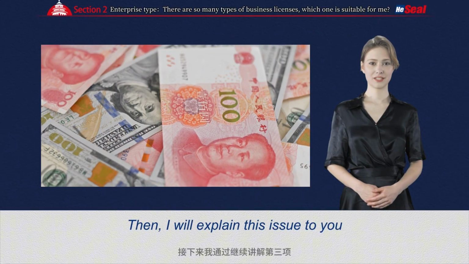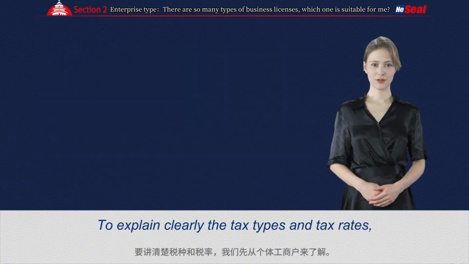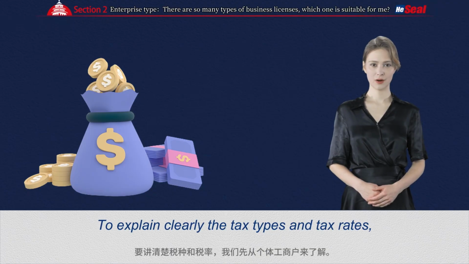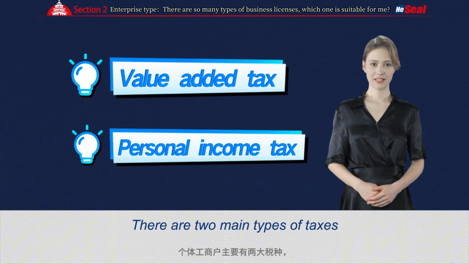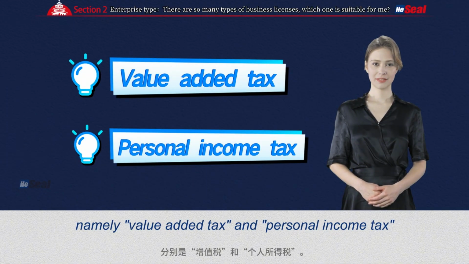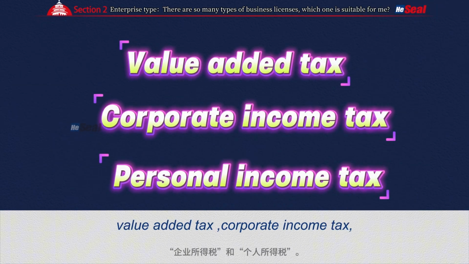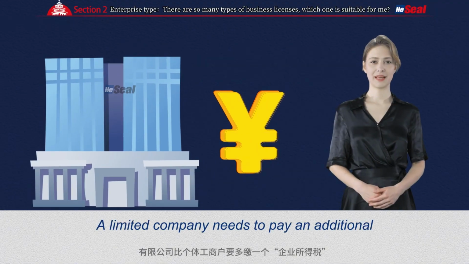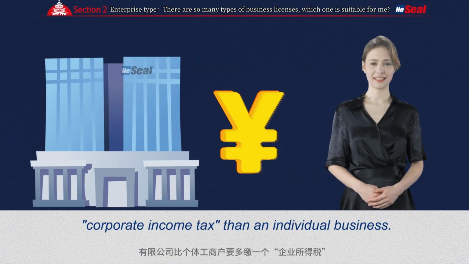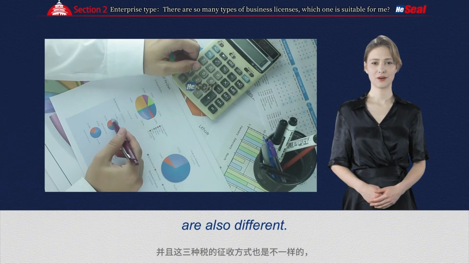Then, I will explain this issue to you by continuing to explain the third item, tax types and tax rates. To explain clearly the tax types and tax rates, we first need to understand individual business owners. There are 2 main types of taxes for individual business owners, namely value-added tax and personal income tax. There are 3 major types of taxes for limited companies: value-added tax, corporate income tax, and personal income tax. A limited company needs to pay an additional corporate income tax than an individual business and the collection methods of these 3 taxes are also different.